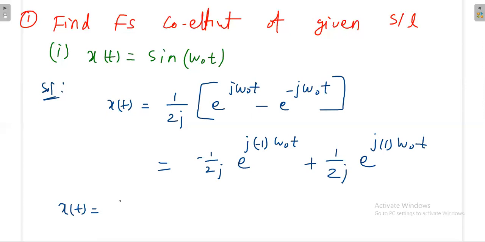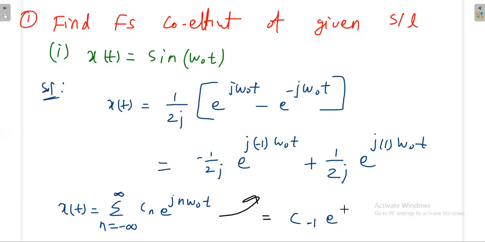X of t is equal to summation n minus infinity to plus infinity Cn e power jn omega naught t, so that you can compare with this. If you expand, you'll get so many terms, but out of all the terms only two terms are surviving, that is c minus 1 e power minus j omega naught t plus c1 e power j omega naught t.